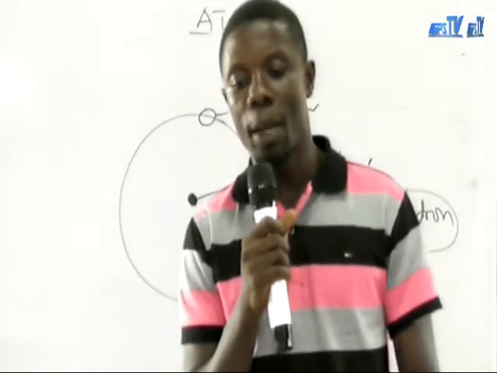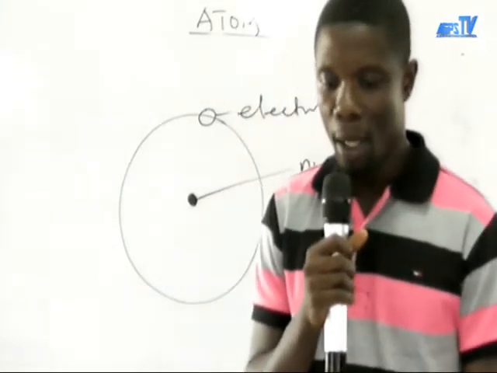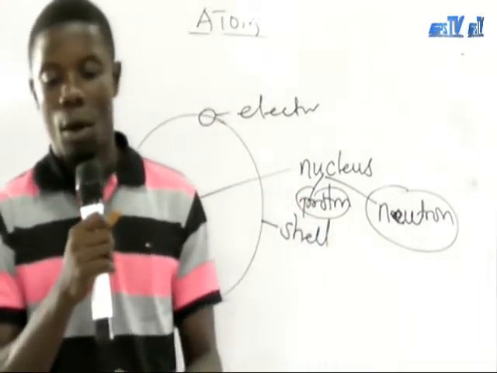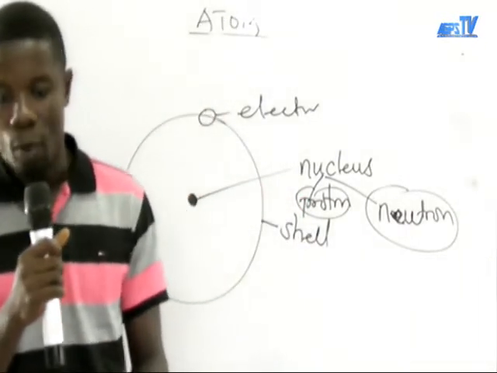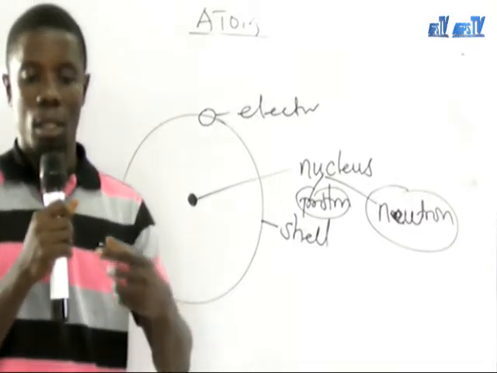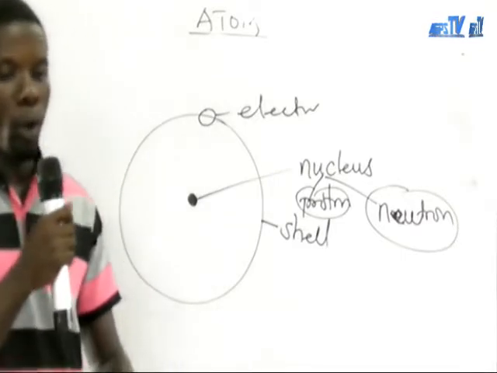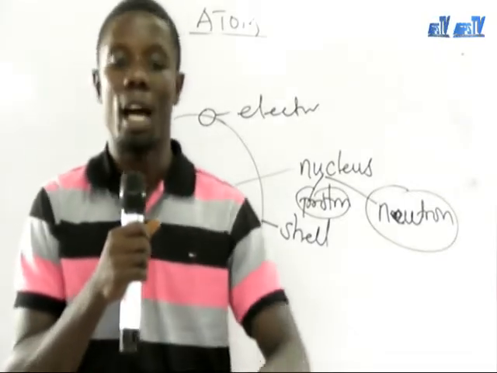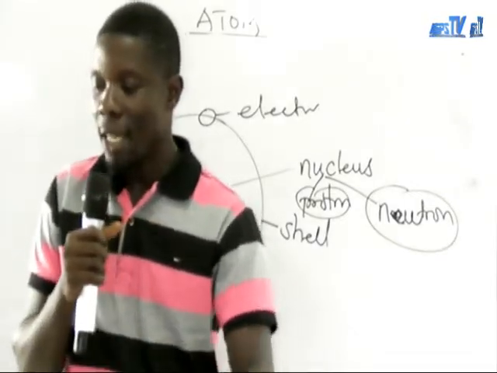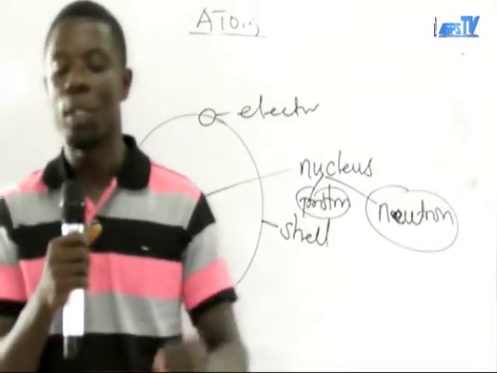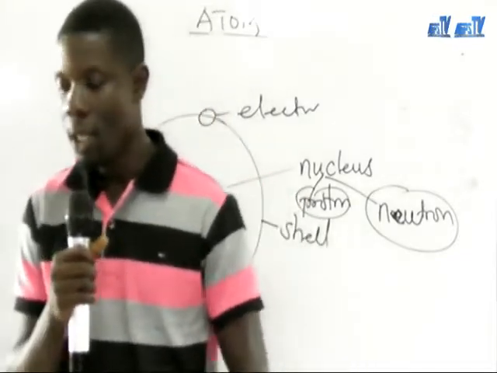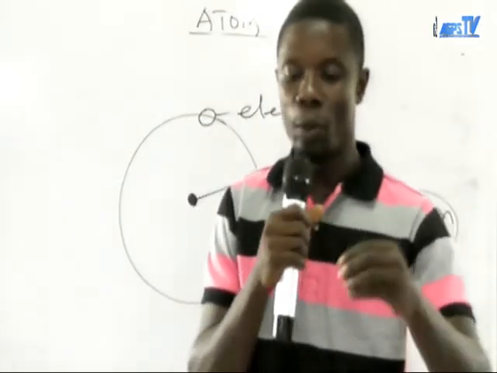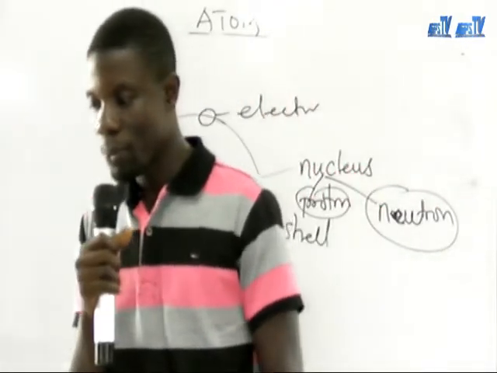So if you want to determine the mass of any atom, you can determine it from the protons and the neutrons, and the protons and the neutrons are located in the nucleus of the atom. So the entire mass of any atom is concentrated in the nucleus.